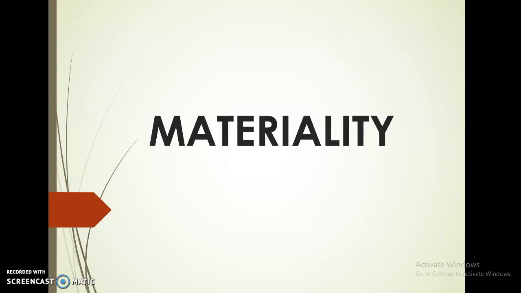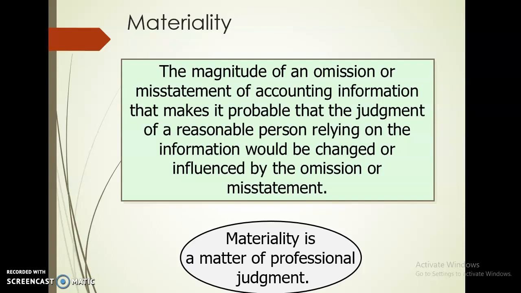So now I will continue with the next video, still under topic 3 of AUD689, which is materiality. Now, what do we mean by materiality? It comes from the word material, something which is important. By definition, given by the International Accounting Standard, it means the magnitude of an omission or misstatement of accounting information that makes it probable that the judgment of a reasonable person relying on the information will be changed or influenced by the omission or misstatement.